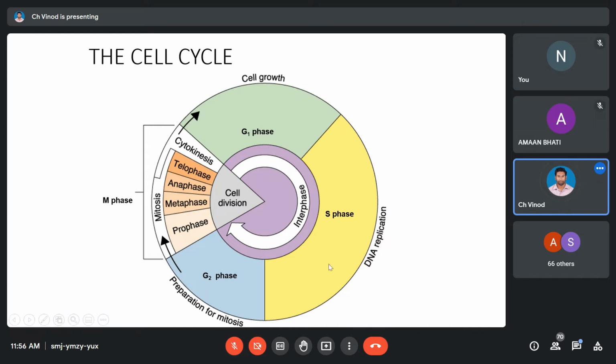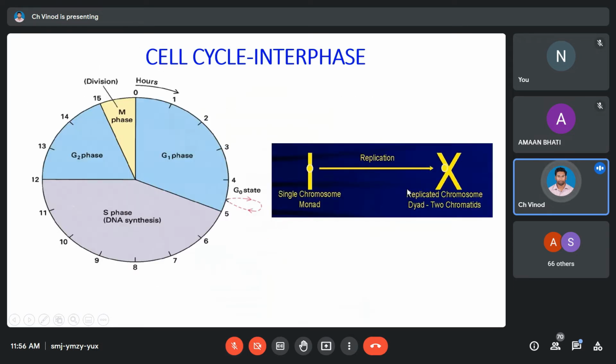Okay, good. Now it goes ahead like this, and it should be forming 92 chromosomes, but that's not happening. Instead of that, it's forming 46 chromosomes only. How? Because of the formation of dyad. The copy that is being made does not form a separate chromosome. It is taking part in joining to the same chromosome where its parental chromatid is present.